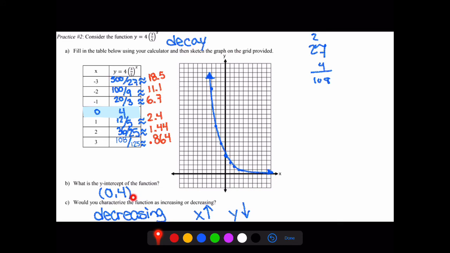What is the y-intercept of the function? Well, that's our a value. A is 4, so our y-intercept should be 0, 4. And as x increases, as x gets larger, we're moving more to the right, y decreases, it gets smaller, so we say that's decreasing.